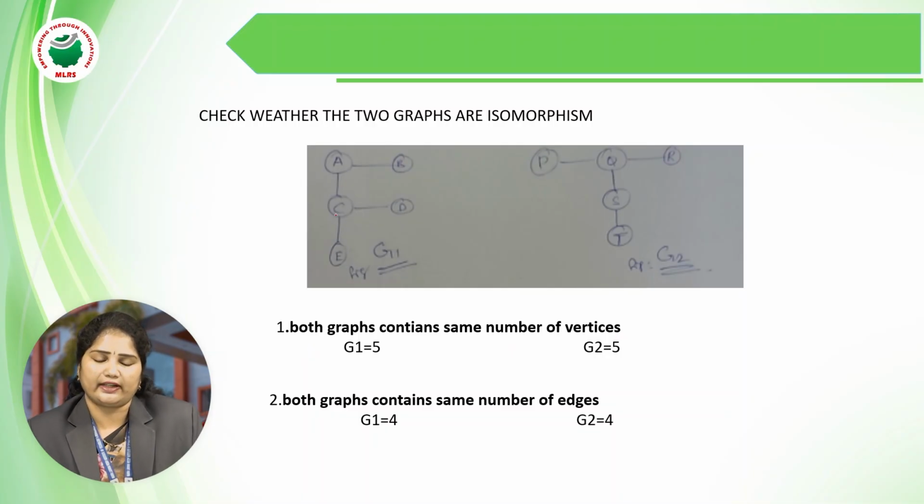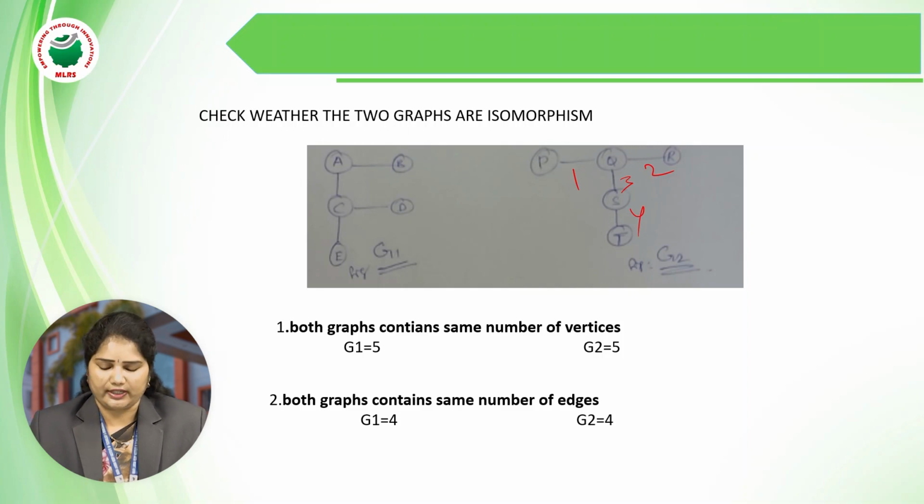How many vertices do we have in graph 1? 1, 2, 3, 4, 5. In the second graph, 1, 2, 3, 4, 5. This first condition is satisfied: G1 has 5 vertices and G2 has 5 vertices. Next, check the edges. How many edges do we have in graph 1? 1, 2, 3, 4. We have 4 edges in graph 1, and in graph 2 also 1, 2, 3, and 4. In graph 2, we have 4 edges.